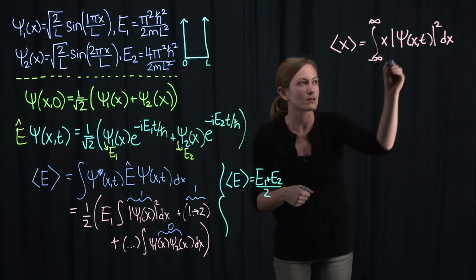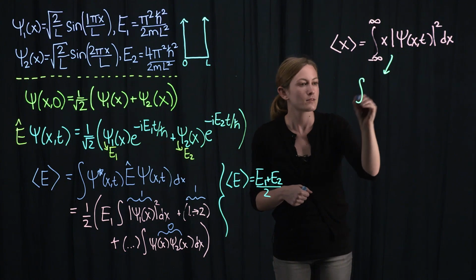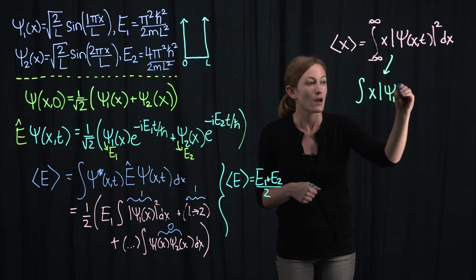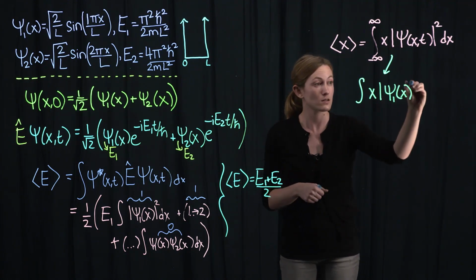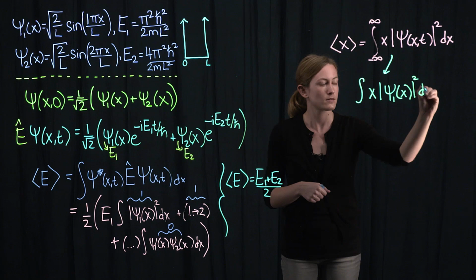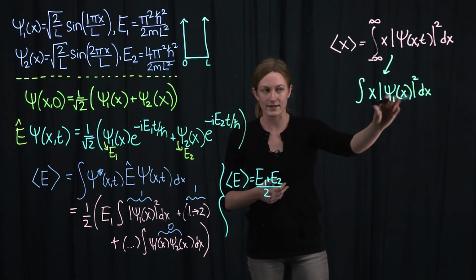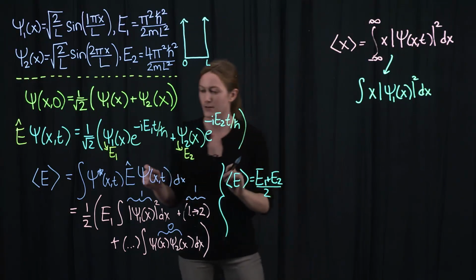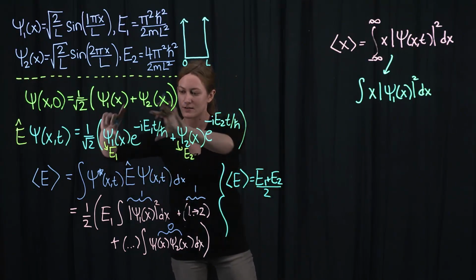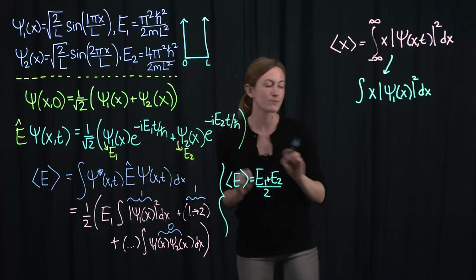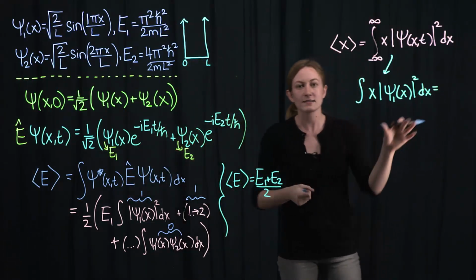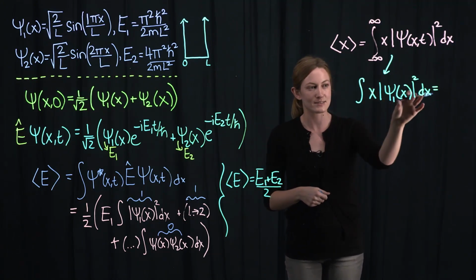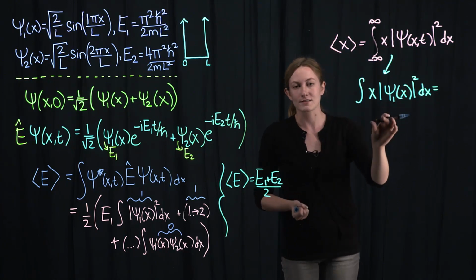When I expand out this probability density, we're going to get several terms. One of them is going to go like the integral of x times the probability density of the ground state. Similarly, we'll get exactly the same term for the first excited state. These come from the modulus squared of each term individually. These integrals we know how to do, because we know the average value of x in the ground state and the first excited state of the well.